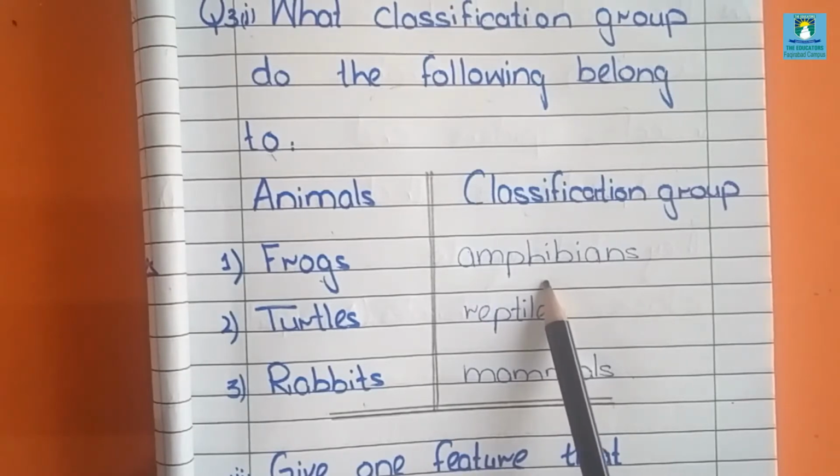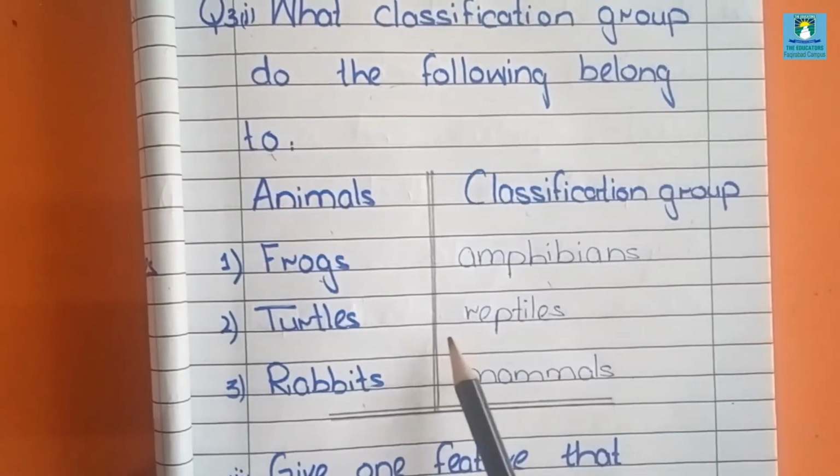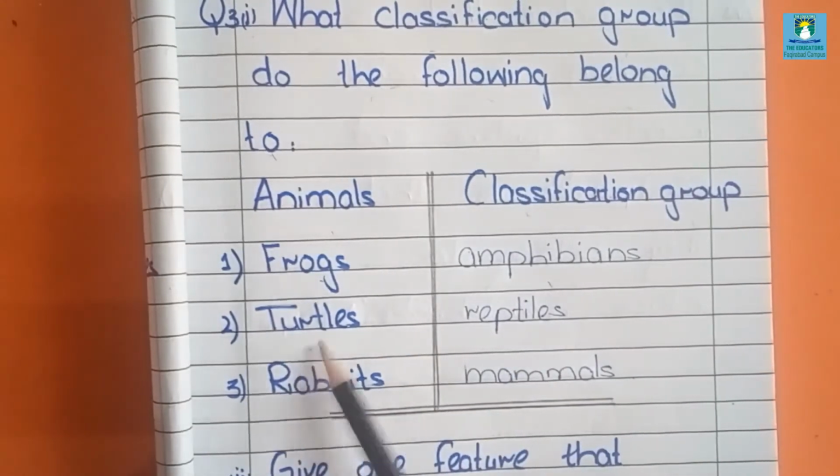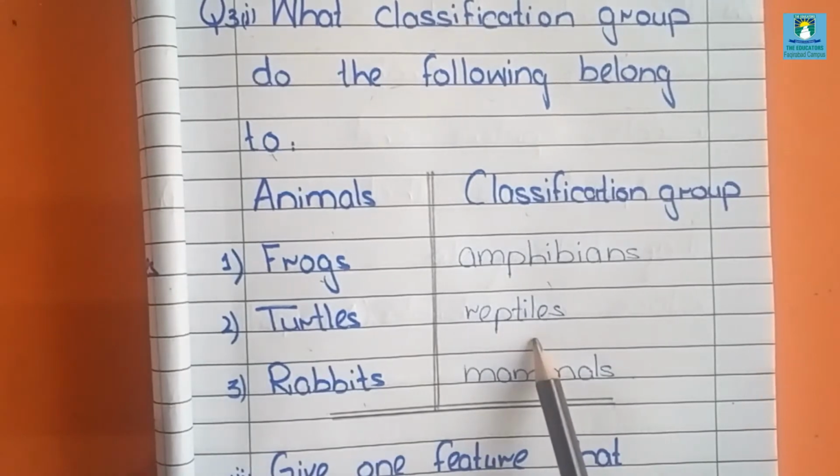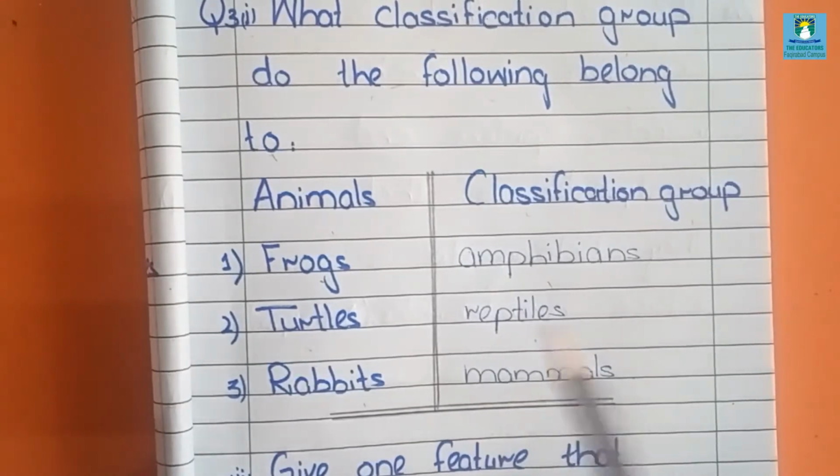When they live in water, they use gills for breathing, and when they live on land, they use lungs for breathing. Second is turtles. Turtles belong to reptiles. Reptiles.